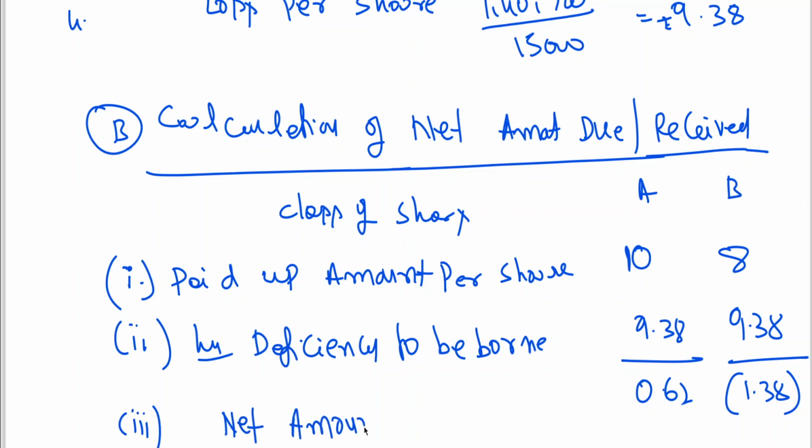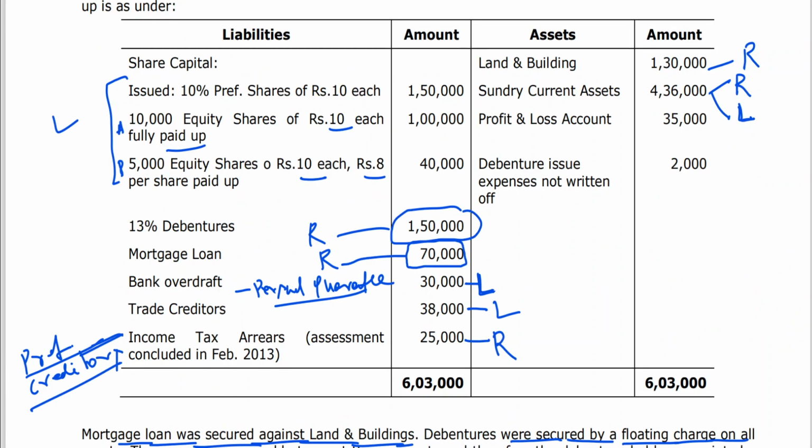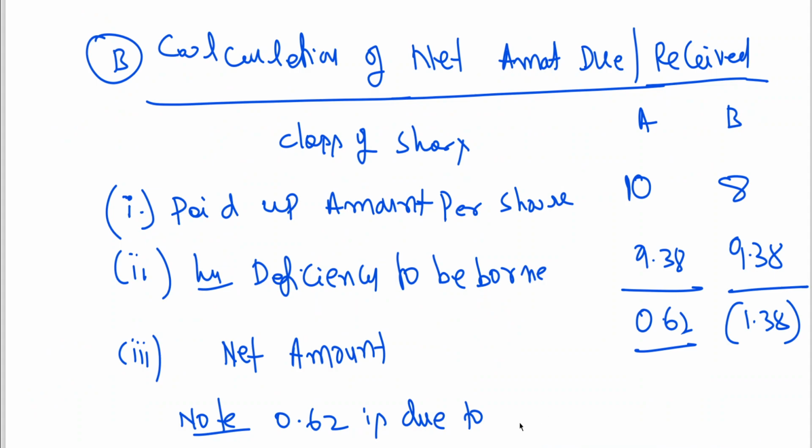Okay, so here the third point is net amount. Here I am writing a note. 0.62 is due to how many shareholders? A category. We are having 10,000 shares, no? To 10,000 equity shares, it is coming to 10,000 into 0.62.